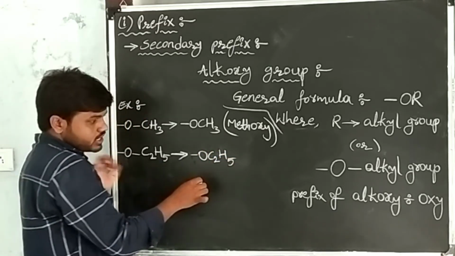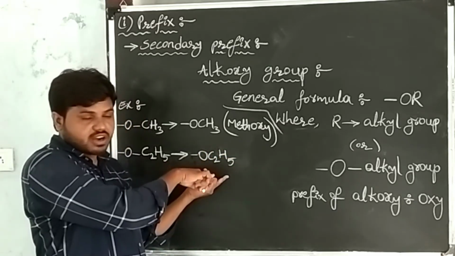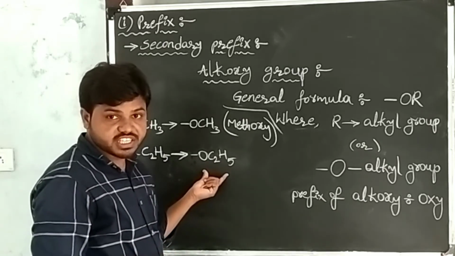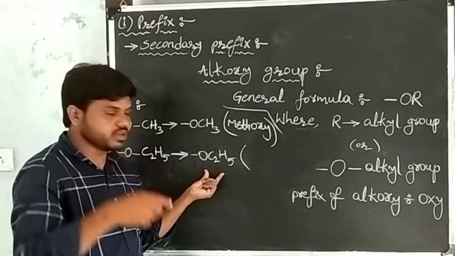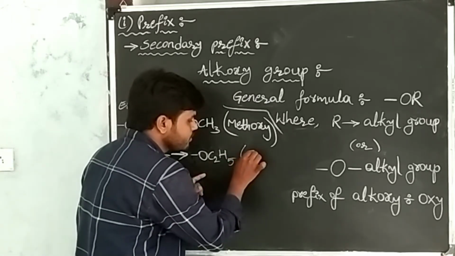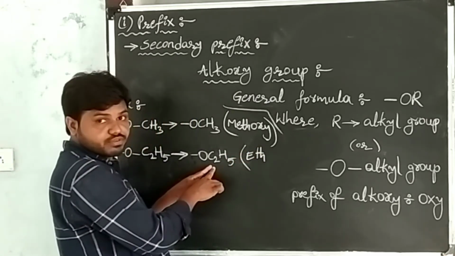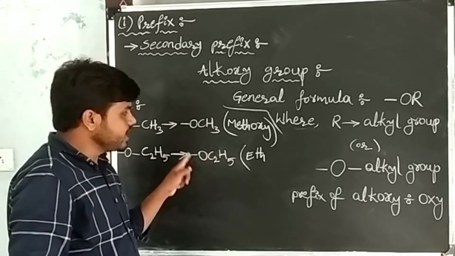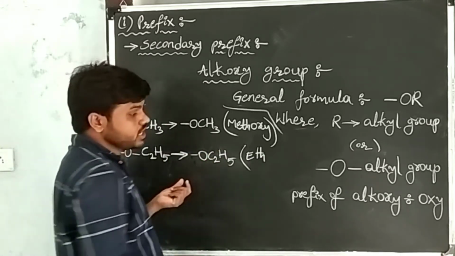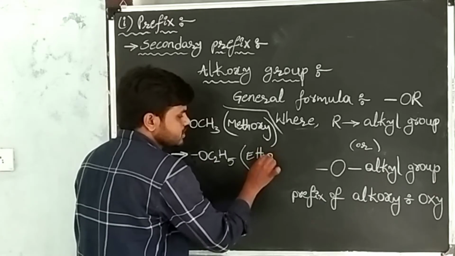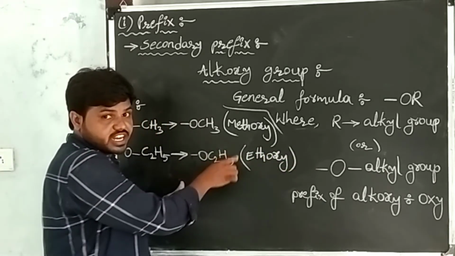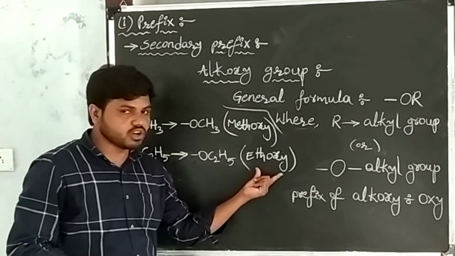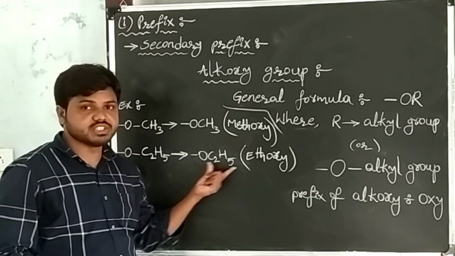The name of the alkoxy is ethoxy, because in this alkoxy two carbons are there. The root word of two carbons is eth, and the prefix of alkoxy is oxy. So the name is ethoxy.